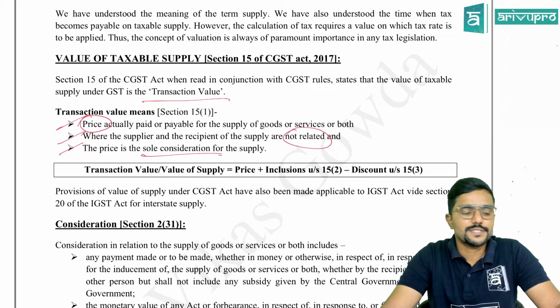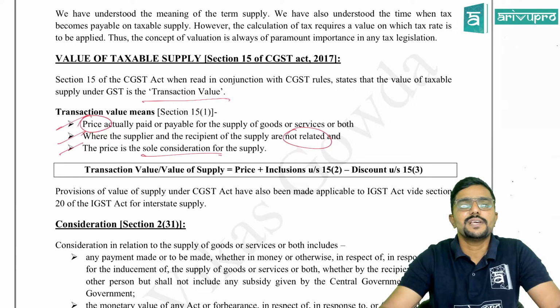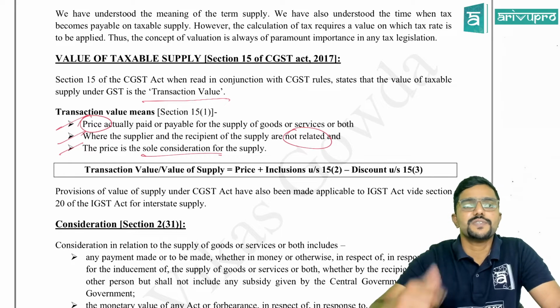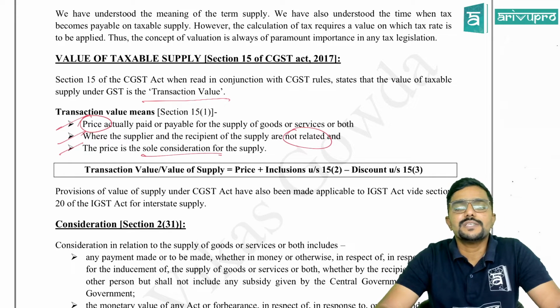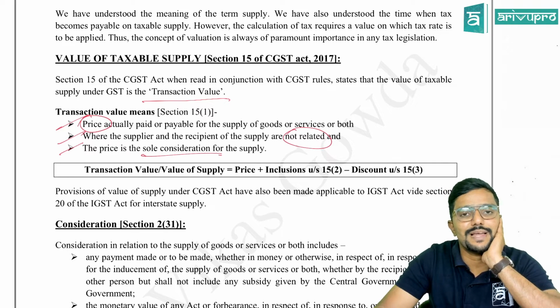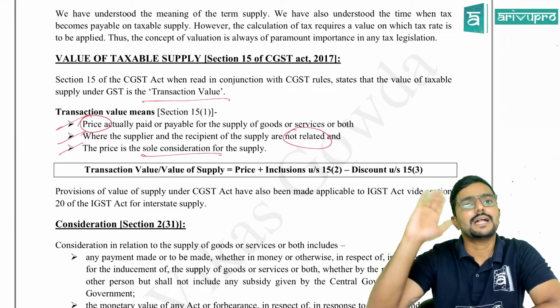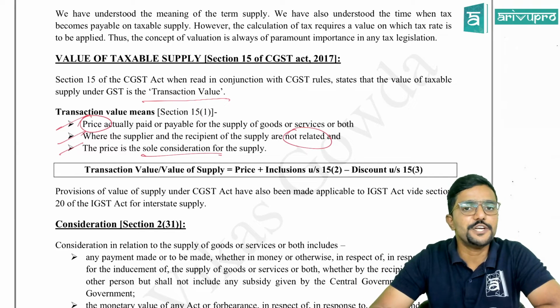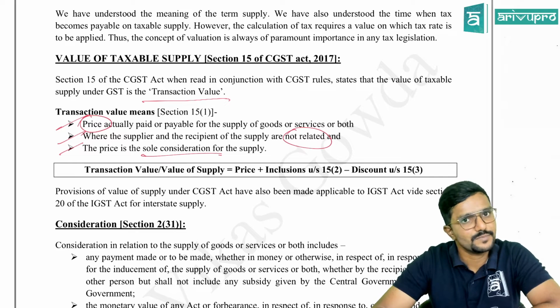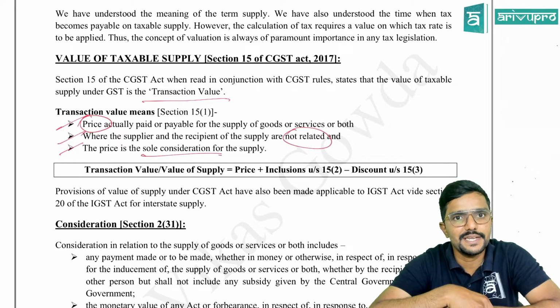Next, if price is not the sole consideration, for example, there is a barter or an exchange system where the price is not the sole consideration, in that case you cannot determine the value of supply as per section 15.1, guys. So in that case, what should we do, sir? There are some valuation rules given. We need to refer to those, which we will see in the next class. Valuation rules, we will be learning in the next class.